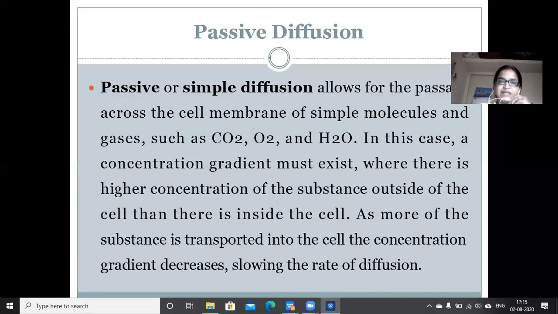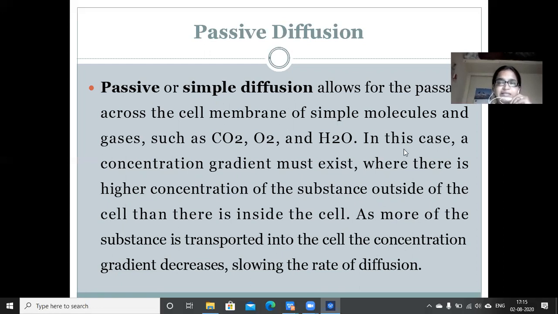It allows the passage across the cell membrane of simple molecules and gases such as carbon dioxide, oxygen, and water. So in this mechanism, what is getting transported is carbon dioxide, oxygen, or water, right? They are transported across the cell membrane.